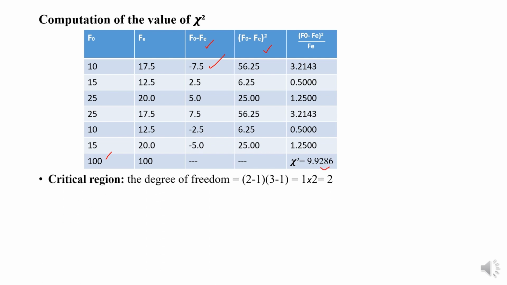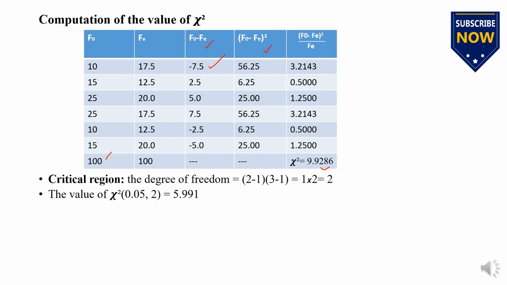In this, for the critical region, the degree of freedom is (2 minus 1) into (3 minus 1), which is 1 into 2 equals 2. The next is the value of chi-square at alpha and degree of freedom. So alpha is 0.05 and the degree of freedom is calculated, which is 2. So we have to write it in this.